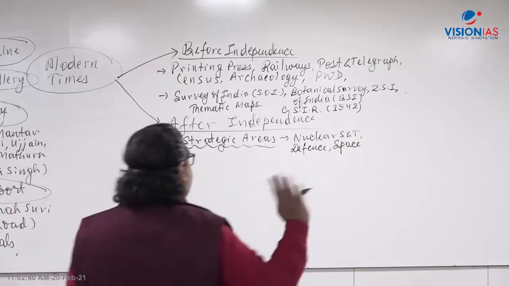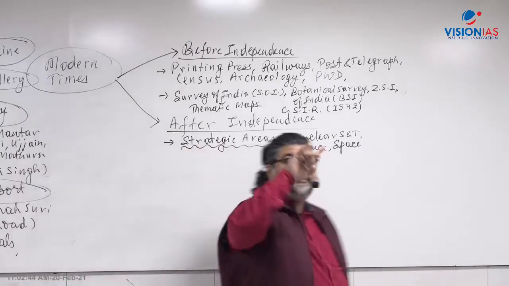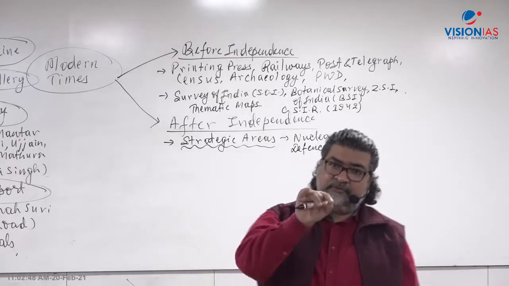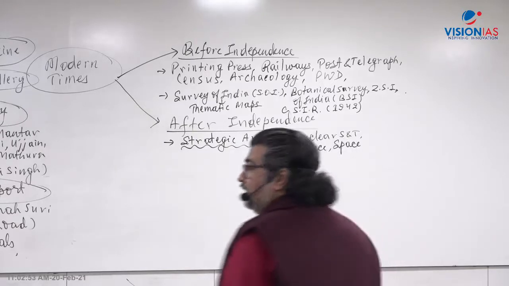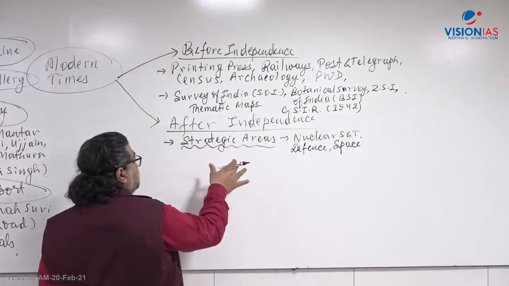We will go into the detailed part, don't worry. I am just giving you the overview now. We will go to the detailed part of each area of science and technology, right, once we have completed the entire overview. Now here, part of the strategic areas.